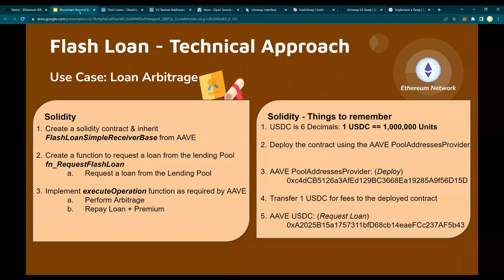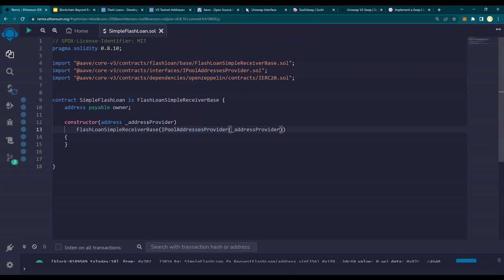This means that while constructing, constructor is the first function that is hit when you deploy a contract. So this is the pool address provider address that it is going to look for. So this is the address we are going to push in, and it's going to create a FlashLoanSimpleReceiverBase. That's it. Okay.